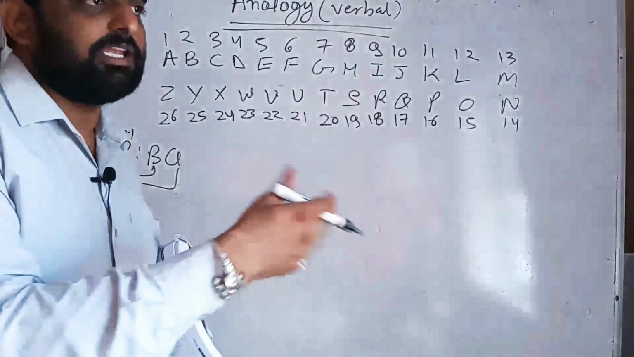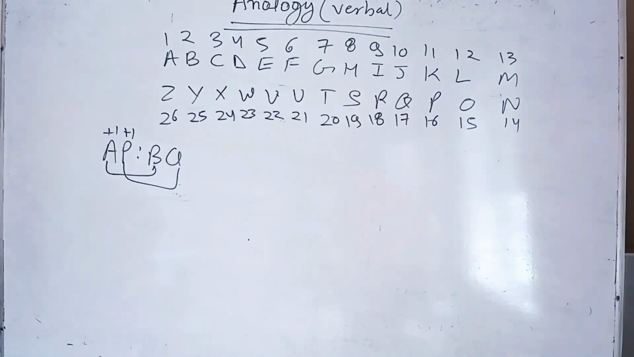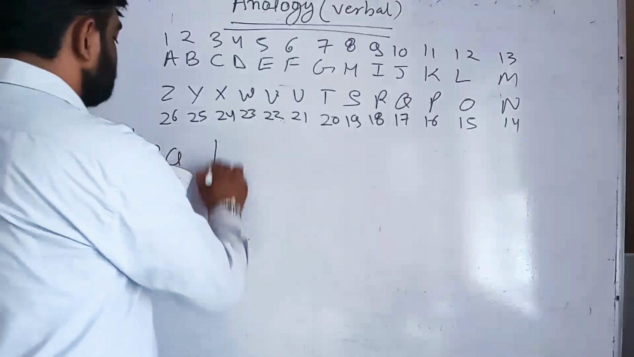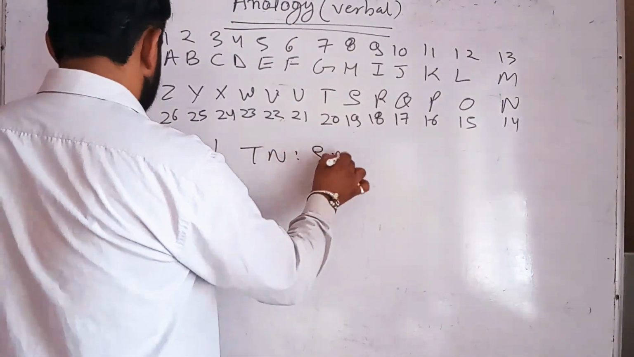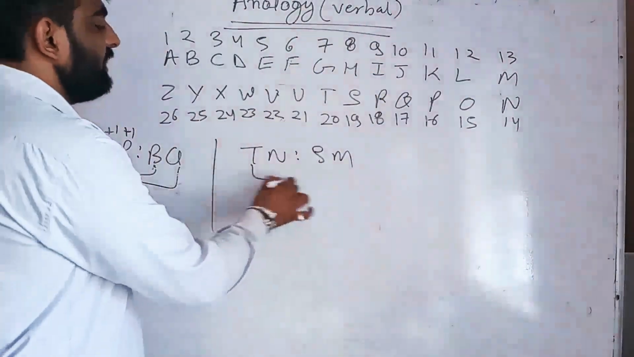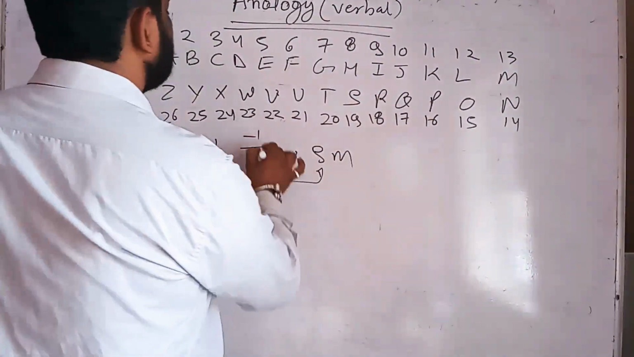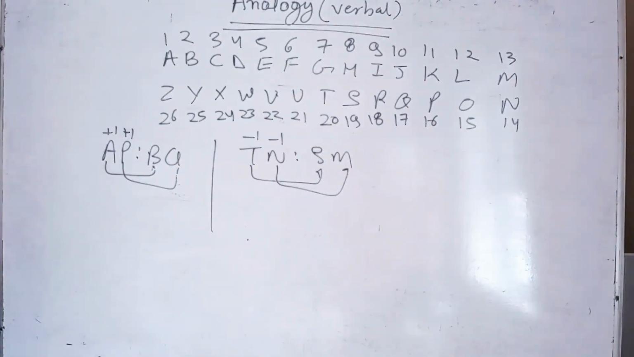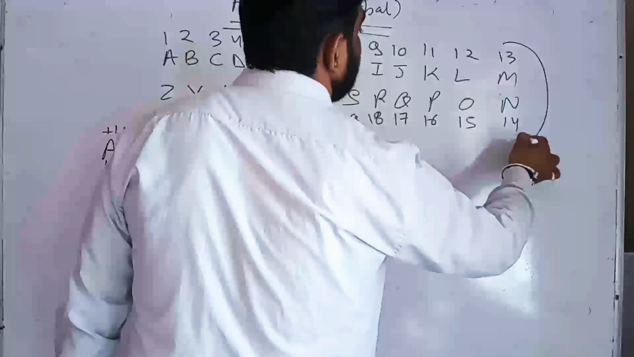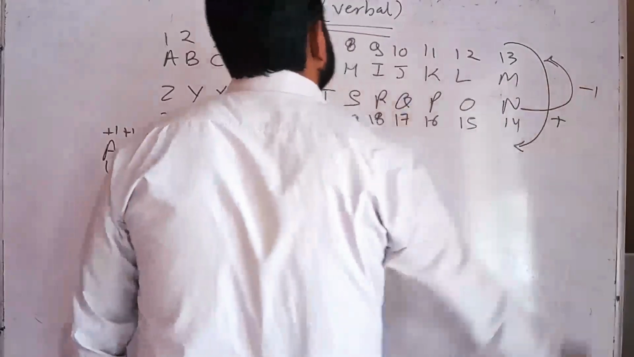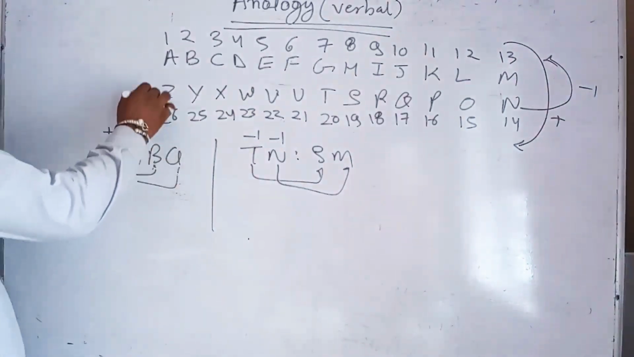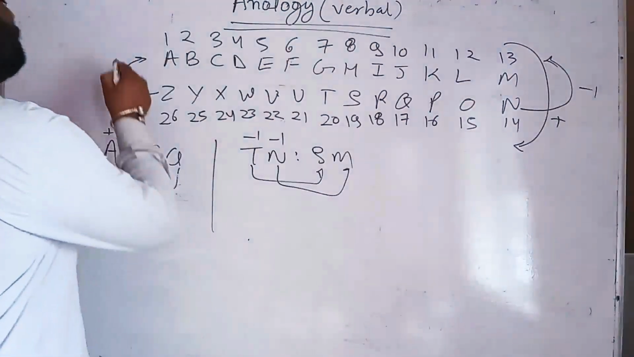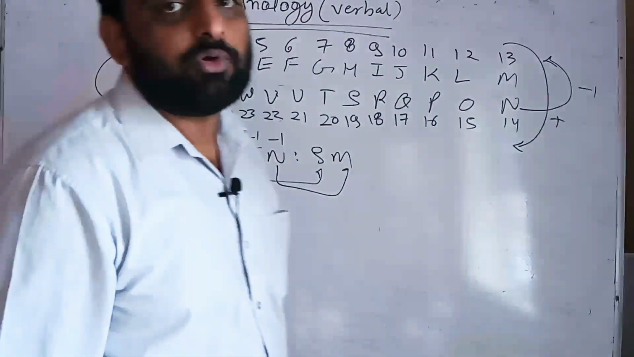By the same method we will apply it to the next terms given in a question, that is TN and SM. It means T to S is minus 1, and N to M is minus 1 over there. So if we move from this to this side, that is plus. If we move this to this side, that is minus. If we're talking about the letter after Z, consider it as A. And the letter before A is Z.